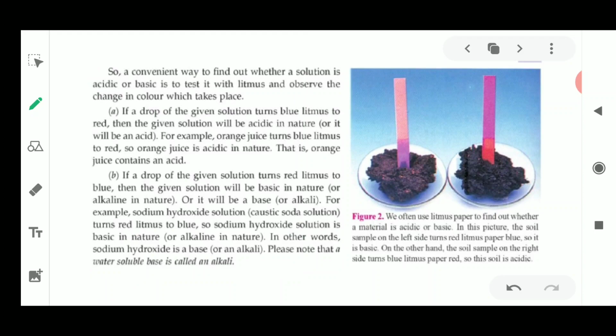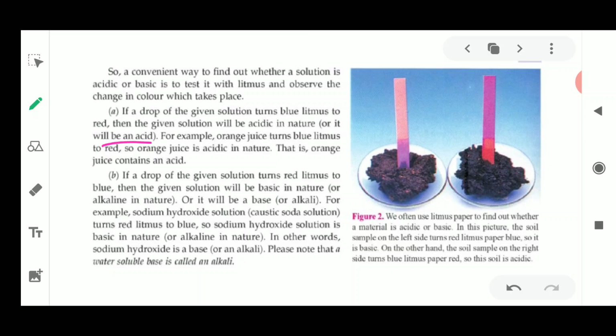It is also obtained in the form of solutions. Now how are you going to test this? If a drop of a given solution turns blue litmus to red, then the given solution will be acidic in nature. It means it is an acid. For example, orange juice or lemon juice or any other substance having acidic characters will turn blue litmus to red. So this will be the test for acidic solutions.